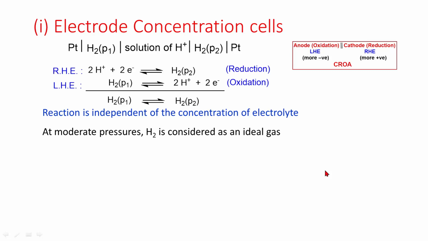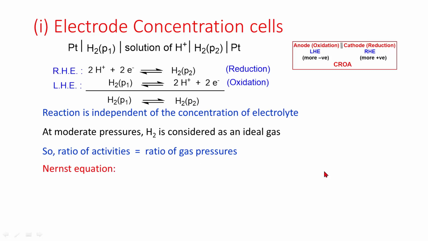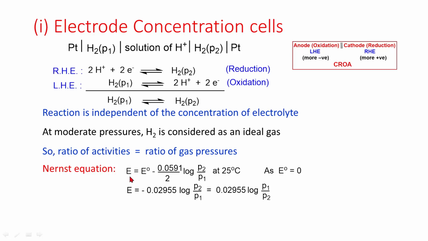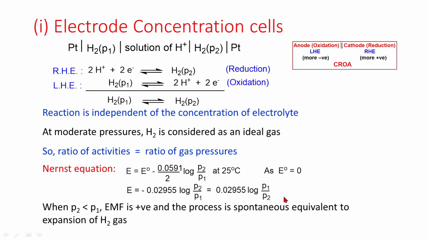At moderate pressures, hydrogen is considered an ideal gas, so the ratio of activities is equal to the ratio of gas pressures. If we apply the Nernst equation, we get potential equal to 0.02955 log of P1 by P2. When P2 is less than P1, EMF is positive and the process is spontaneous, equivalent to expansion of hydrogen gas.